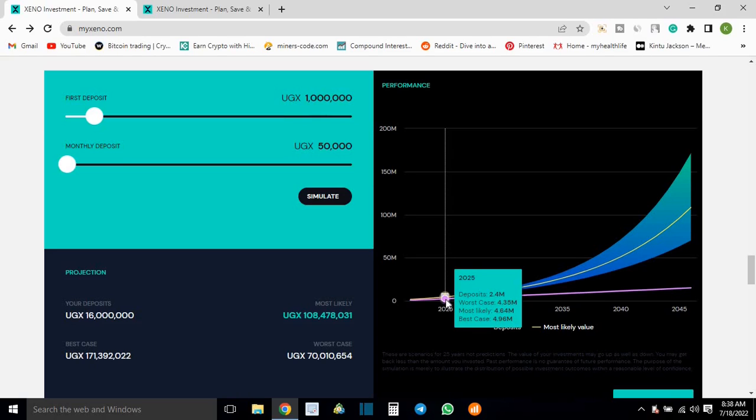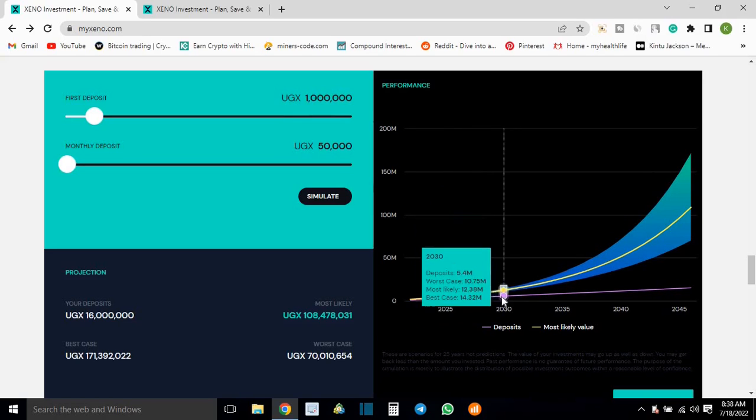In the worst case scenario of your performance, you will have 4.35 millions, right? But most likely, the average, you would have about 4.64 millions. Then the best case scenario would have 4.96 millions. I guess you're with me right there.